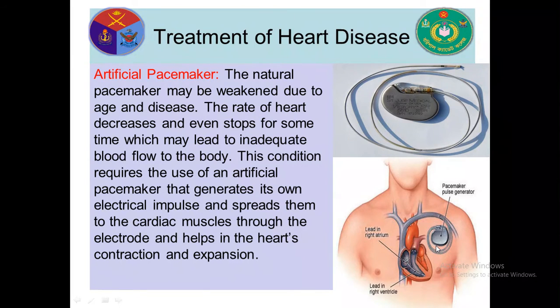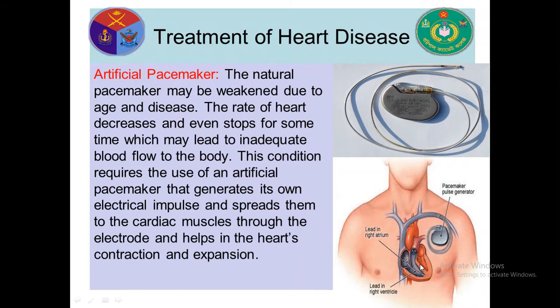So the electrode is attached to the right side of the atrium, and if our natural pacemaker, I mean the SA node, is defective, then it is needed. Then this artificial pacemaker creates an electric signal and it is spread all over the wall of the heart.